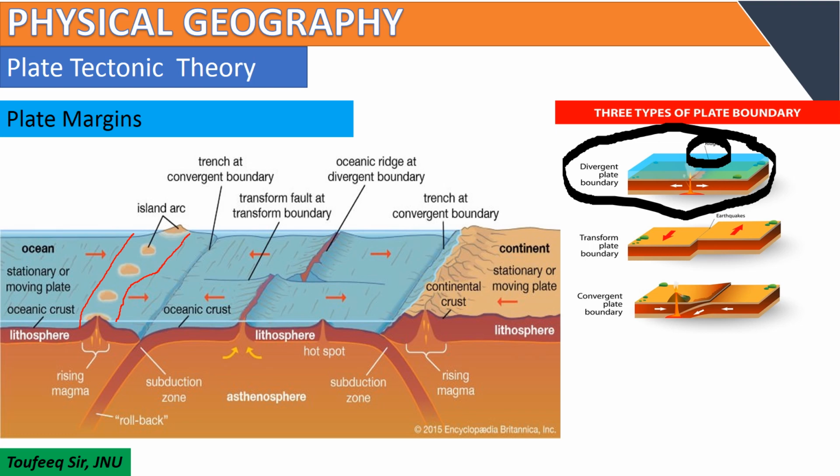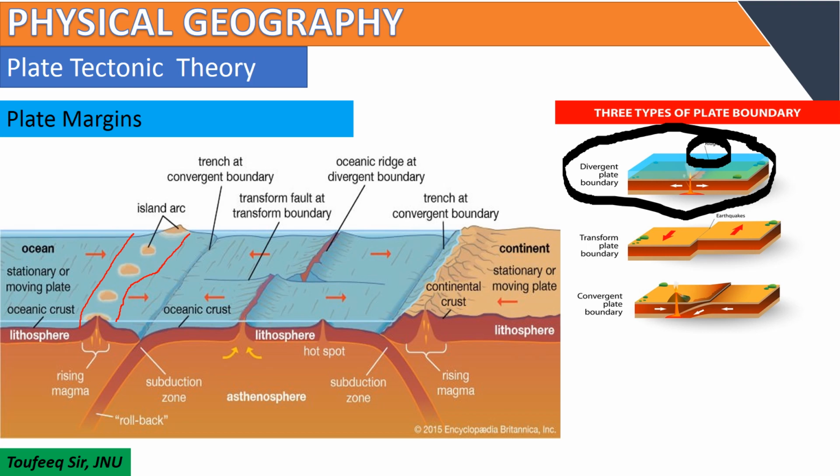A hotspot is a place where the molten magma tries to escape from below, above the oceanic crust, like plumes.